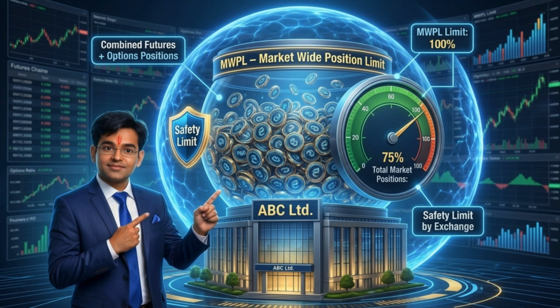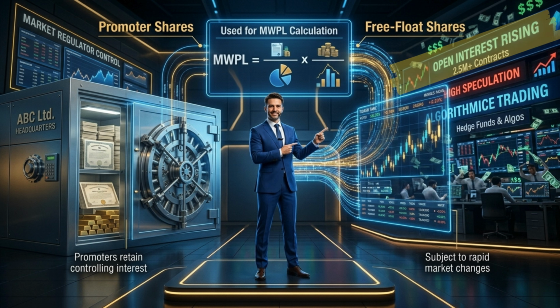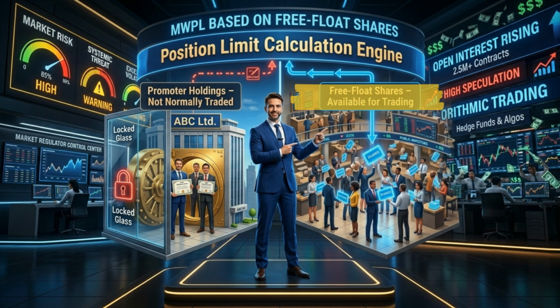Market-wide position limit. Simply put, it is the maximum number of futures and options positions that all market participants combined can hold in a particular stock. Think of it as a safety limit set by the exchange. Once the total open interest reaches a certain percentage of this limit, restrictions start coming into play. The exchange calculates this limit based on the stock's free float shares. Free float shares are the shares actually available for public trading, not the shares held permanently by promoters. Why? Because only tradable shares matter when it comes to settlement and liquidity.